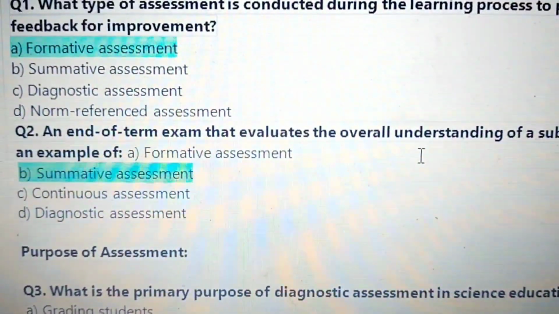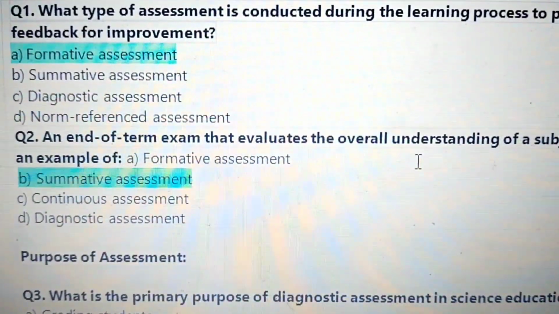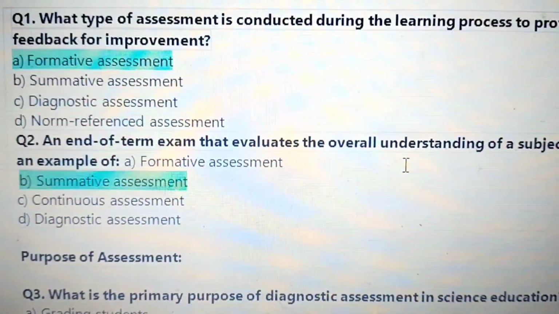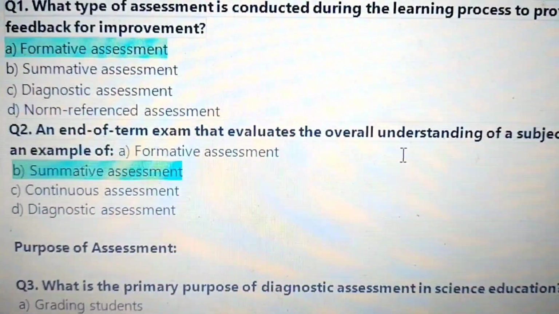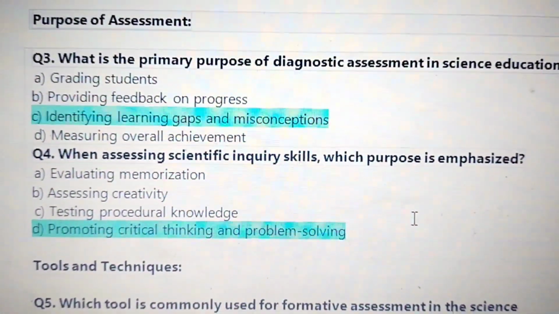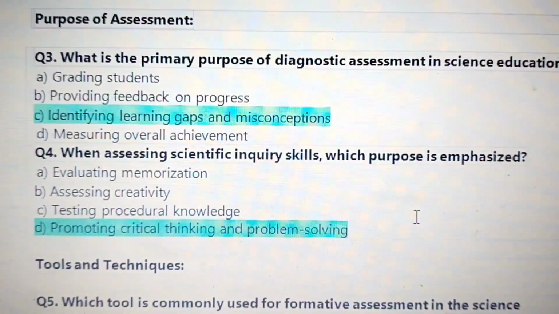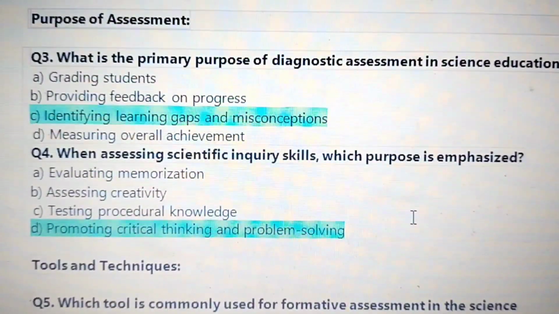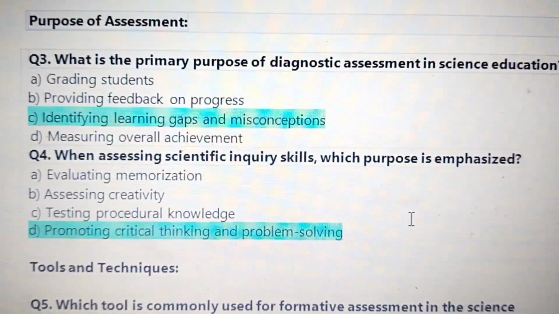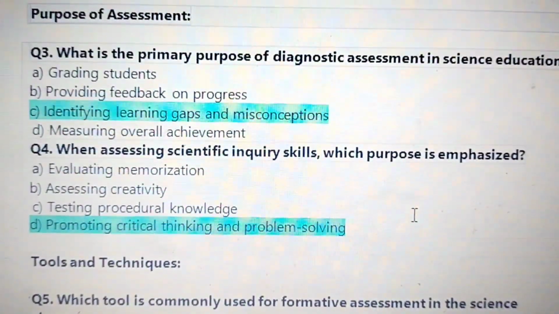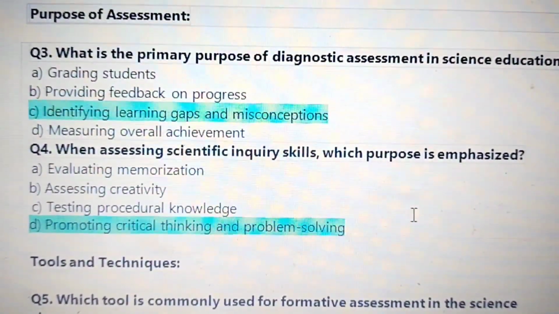2. An end-of-term exam that evaluates the overall understanding of a subject is an example of summative assessment. Next, purpose of assessment. 3. What is the primary purpose of diagnostic assessment in science education? Identifying learning gaps and misconceptions.